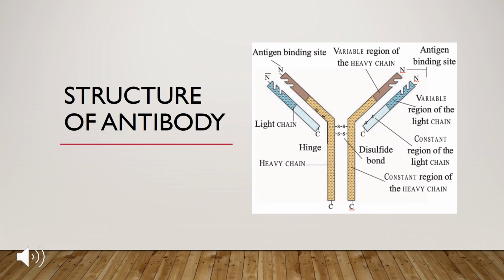Structure of antibody. You can see in the diagram the scientific structure of antibody. It consists of heavy chain, light chain, hinge region, antigen binding site, variable region of heavy chain, constant region of heavy chain. So what is all this? Let us study.